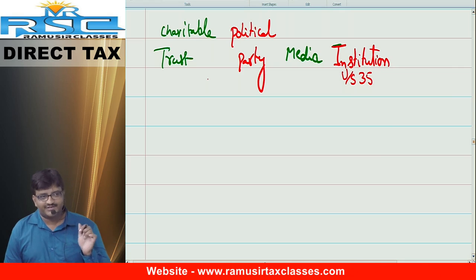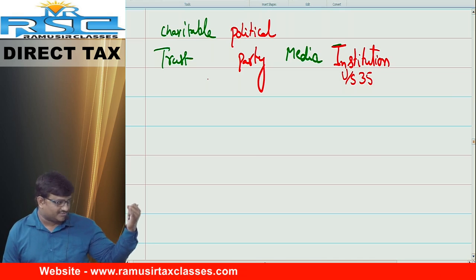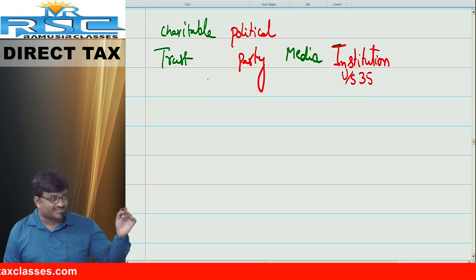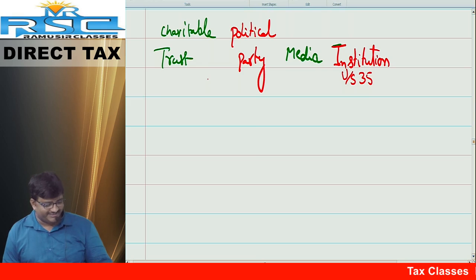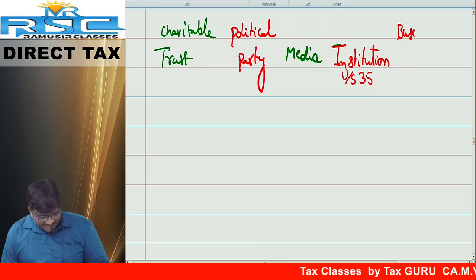So be active. When the subject starts, I will let you know. You can sit like this. Okay. Chalo. Number 1, charitable trust. First start charitable trust. Number 2, political party. After that, media. After that, institution under section 35. After that, when your life is settled, already politics, you earned a lot, no need to do any more charity. The charitable trust will become a pakka business trust.